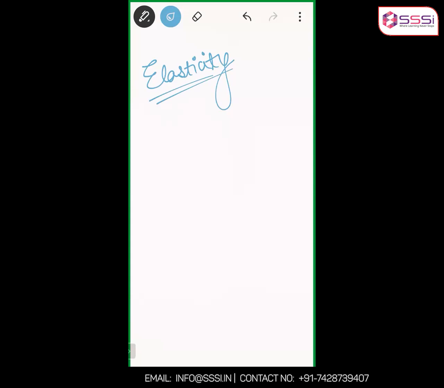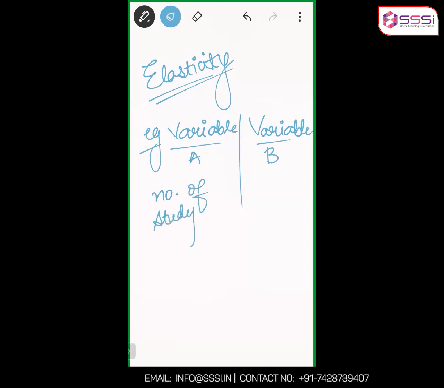So variable one, let's say, take anything. Let's say cost. Cost is changing, or let me take a more clear example. There are two variables, let's say variable A and variable B. Variable A, for example, is number of study hours. Variable B, for example, is the score.